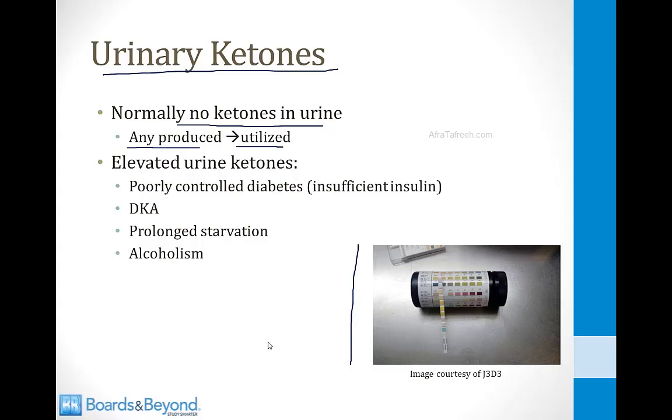You will see this very commonly when you're working in emergency rooms and other clinical settings where you test the urine of patients with different clinical conditions. You can see elevated urine ketones in patients who have poorly controlled diabetes. They have insufficient insulin, as we just described 2 slides ago, also in diabetic ketoacidosis. Patients who have not been eating enough for a long period of time will have high ketones. So people who come in with extensive nausea and vomiting may be very undernourished, and therefore they can have ketone bodies present in their urine. And then, as I said before, alcoholism can lead to the production of ketone bodies that can be detected in the urine. And that concludes our module on ketone bodies.